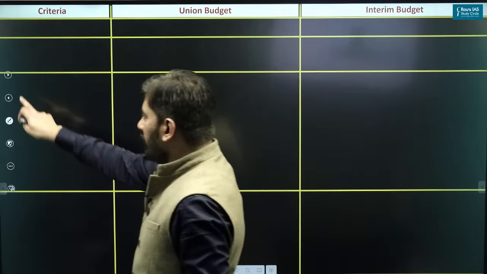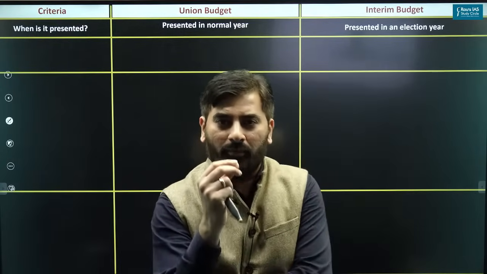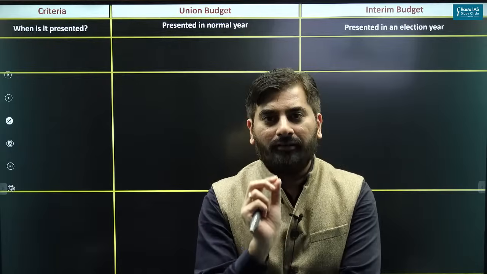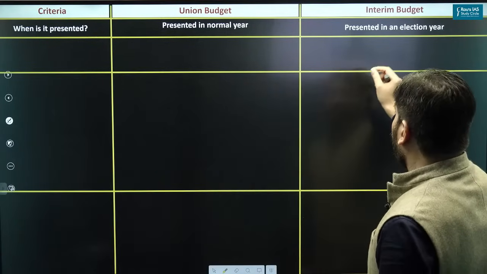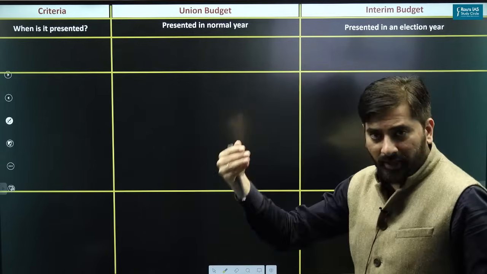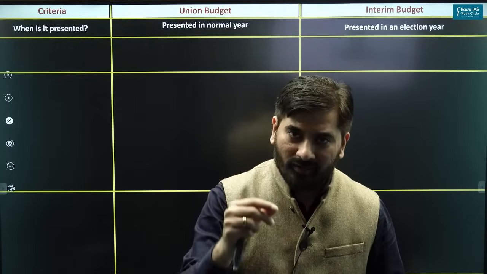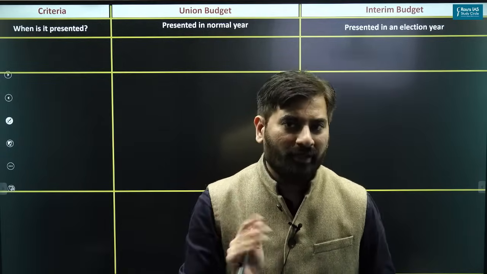So what is the first important difference? You should just know that union budget is a budget which is presented in a normal year, whereas interim budget is a budget which is presented in an election year. So when the elections are going to be conducted in that particular year, if the government is presenting the budget, that budget itself is called as interim budget.